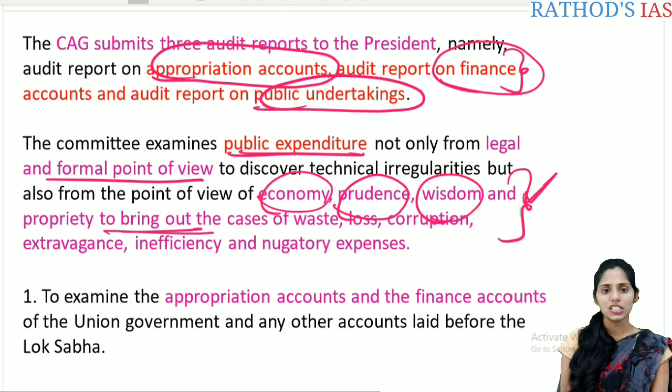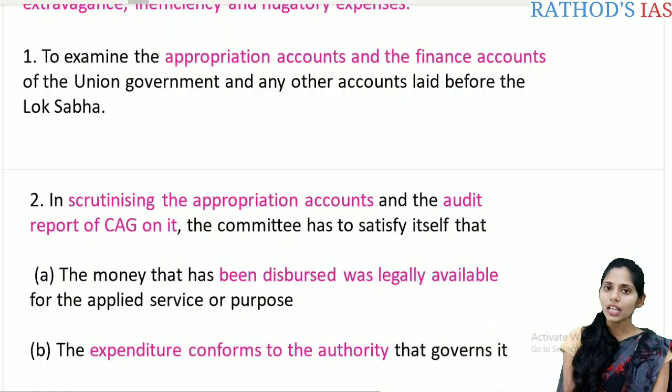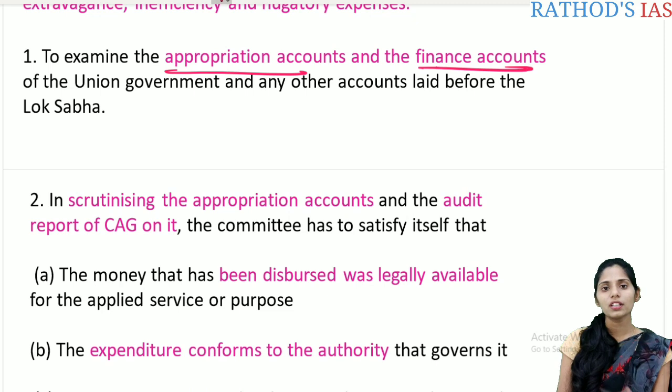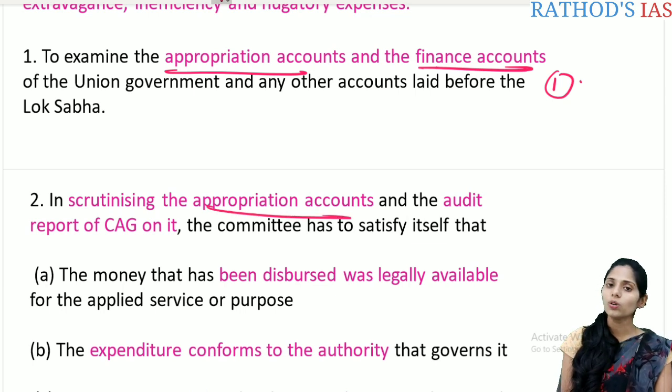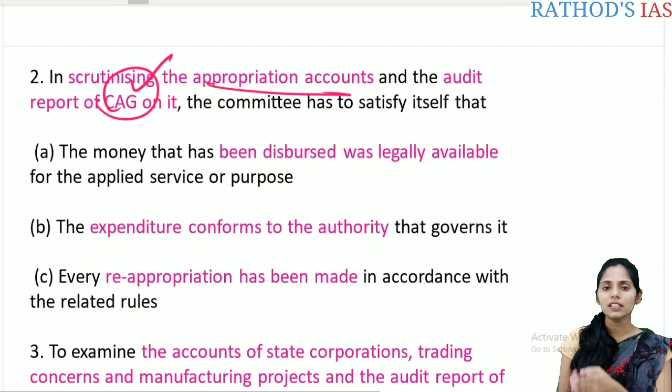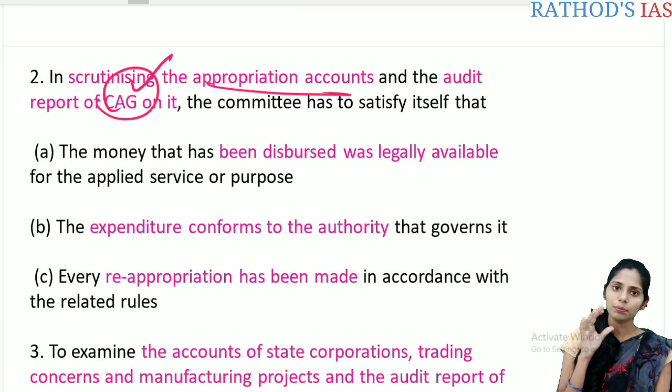And other functions here include mainly to examine the appropriation account, as we know, and also the finance account, as well as any other accounts the union government lays before this committee, which it has to go through. So this is the first important function. And the next one is it will scrutinize the appropriation accounts, and it also audits the CAG reports as well. And regarding the scrutinizing of the appropriation account, it has to satisfy some important things.